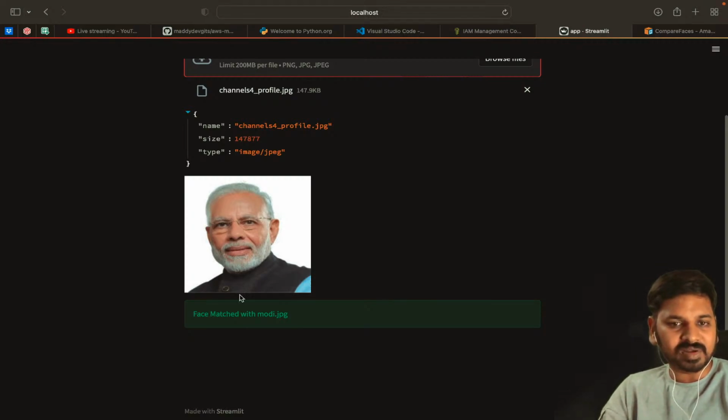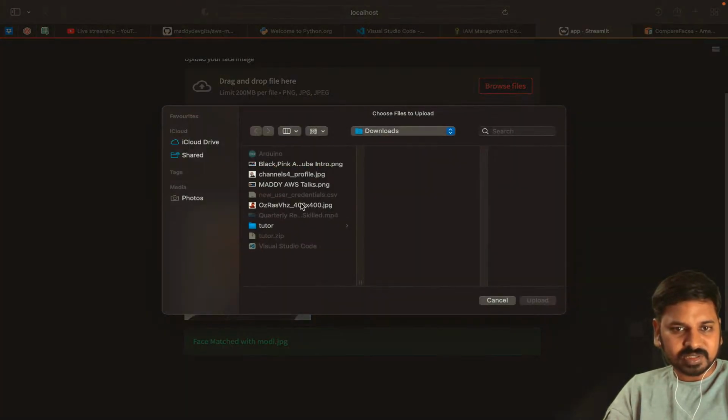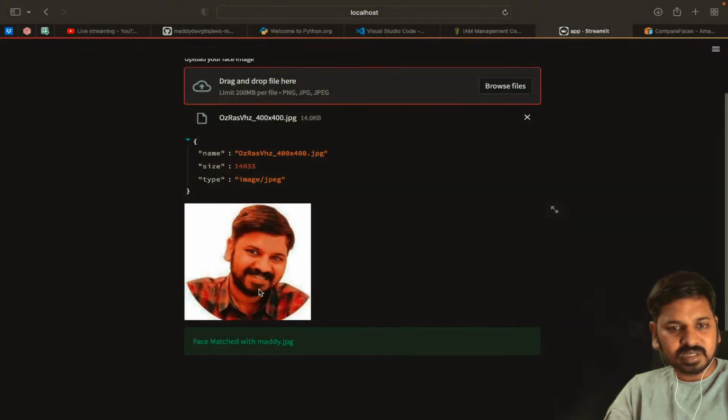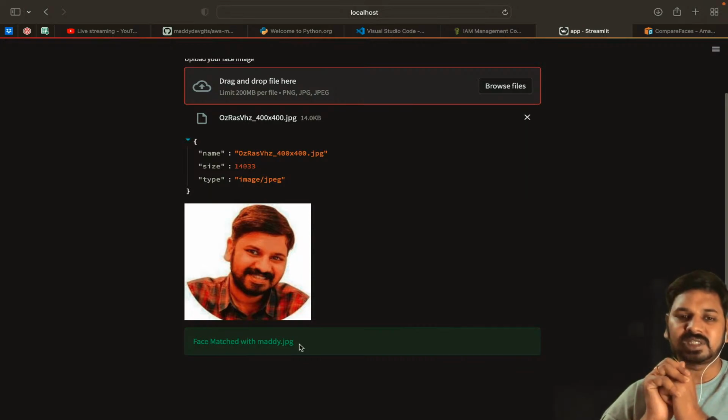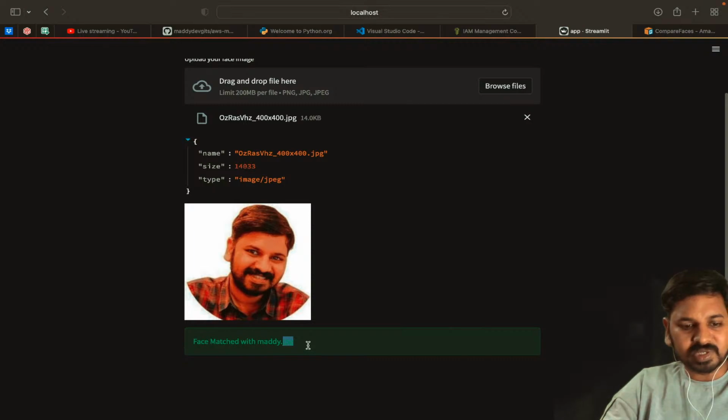Whatever face was there in the upload, I have uploaded Modi's image, so it is saying in the success box, face match with Modi.jpg. If I upload my face image, it will say my face is matched with Maddy.jpg. Like this, the face comparison. So let us delete this .jpg also.